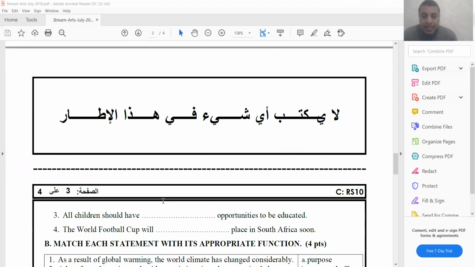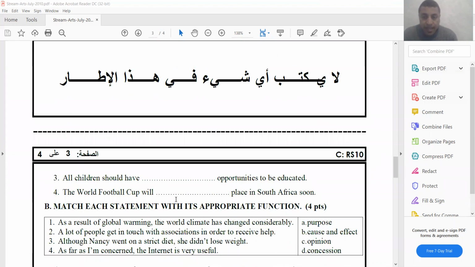Will take. So the World Football Cup will take place in South Africa soon. So if you still remember the Football World Cup that took place in South Africa in, let me see, 2010. Yeah, in 2010.